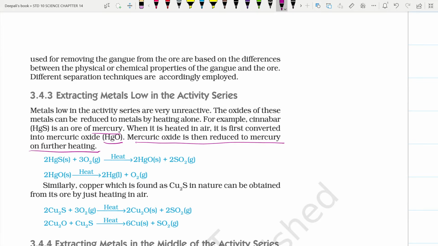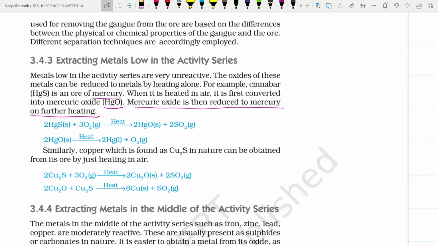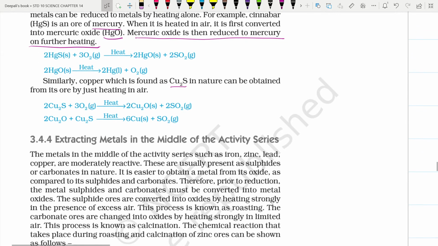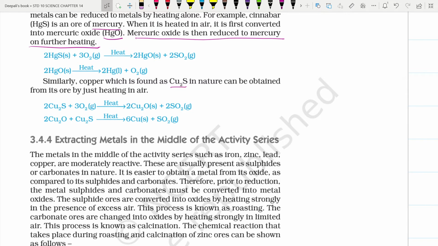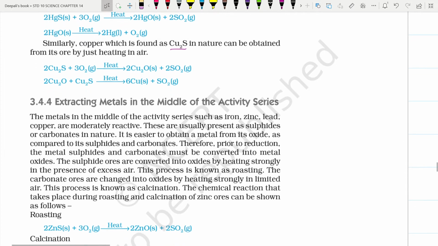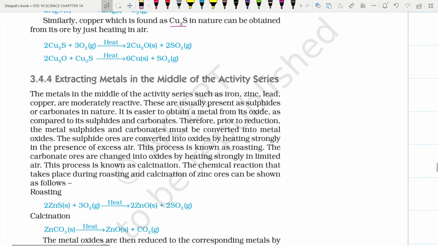So simply by heating, you get the pure form of the metal. Similarly, copper is also found as Cu2S in nature and can be obtained from its ore just by heating in air. 2Cu2S plus 3O2 on heating gives 2Cu2O plus 2SO2, and 2Cu2O plus Cu2S gives 6Cu plus SO2.